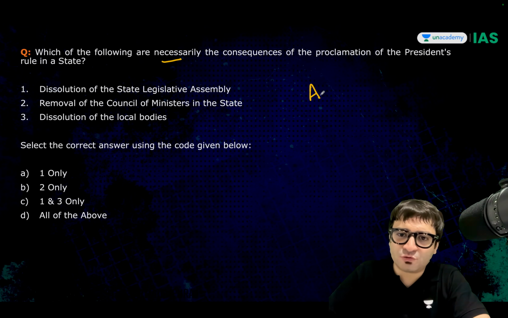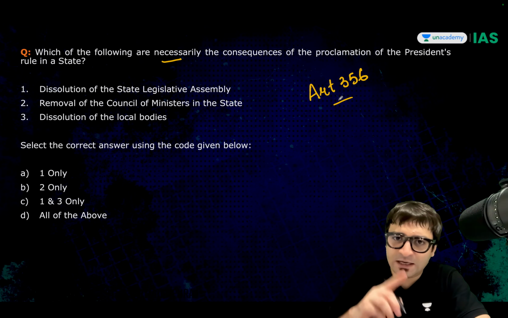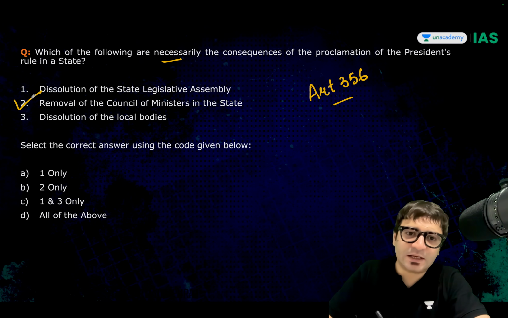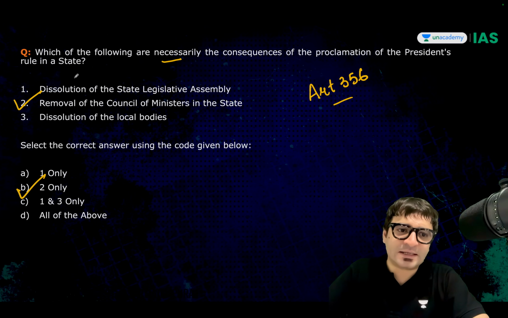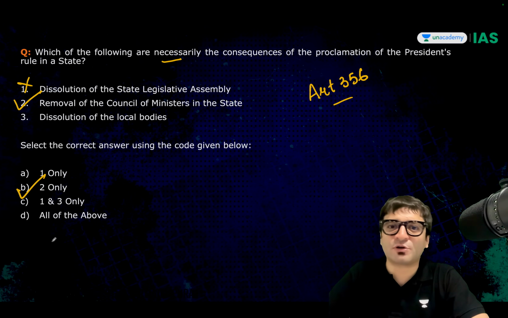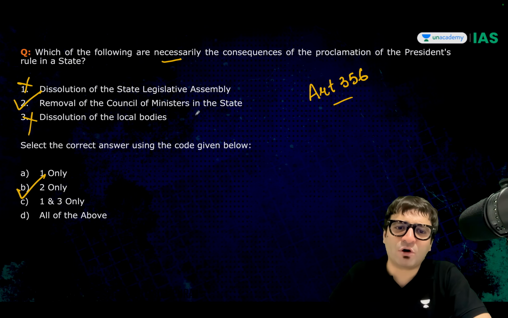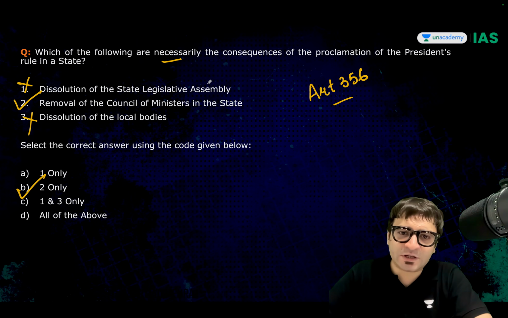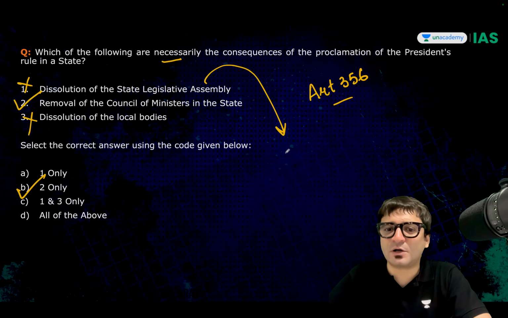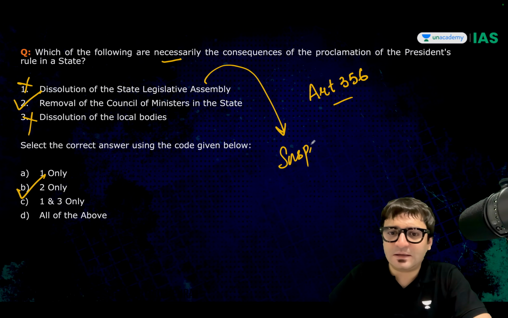When the President's rule is imposed in a state under Article 356, necessarily the consequence is that chief ministers are removed in that state. The chief minister is gone, the ministers are gone. Does that mean legislative assembly is dissolved? No. Does that mean local bodies are dissolved? No. Local bodies have nothing to do with the President's rule. And initially, the state legislative assembly is not dissolved, it is kept under suspended animation.